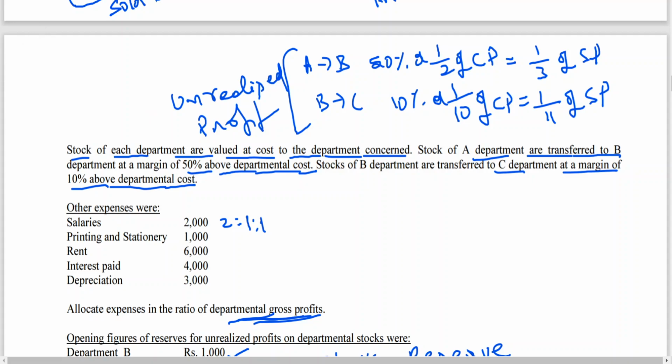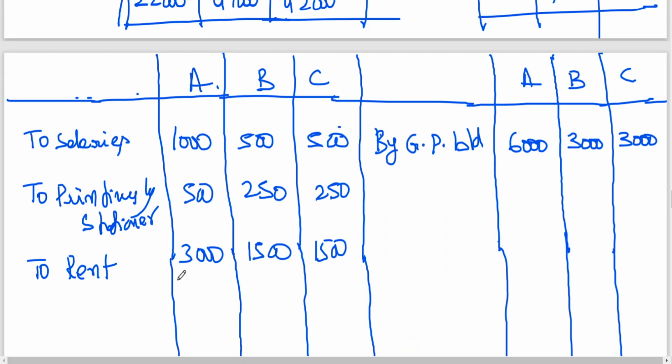Then interest, how much? 4,000. 4,000 by 4 is 1,000, into 2 is 2,000 rupees. So 2,000, 1,000, 1,000.